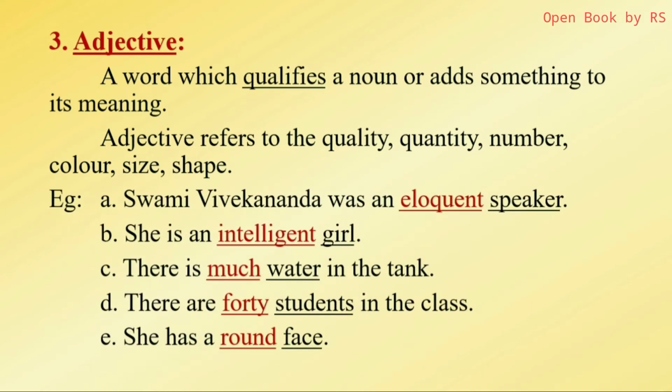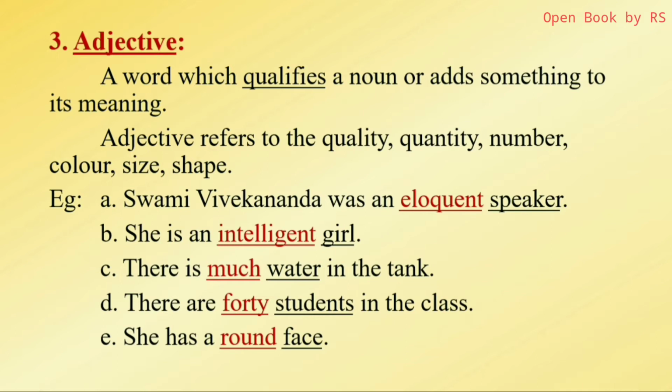Swami Vivekananda was an eloquent speaker. Speaker is noun here. And what sort of a speaker he is? Eloquent speaker. So, eloquent is adjective. Next, she is an intelligent girl. Girl is noun here. What sort of a girl she is? Intelligent girl. There is much water in the tank. Water is the noun here. That much refers to the quantity of that noun.